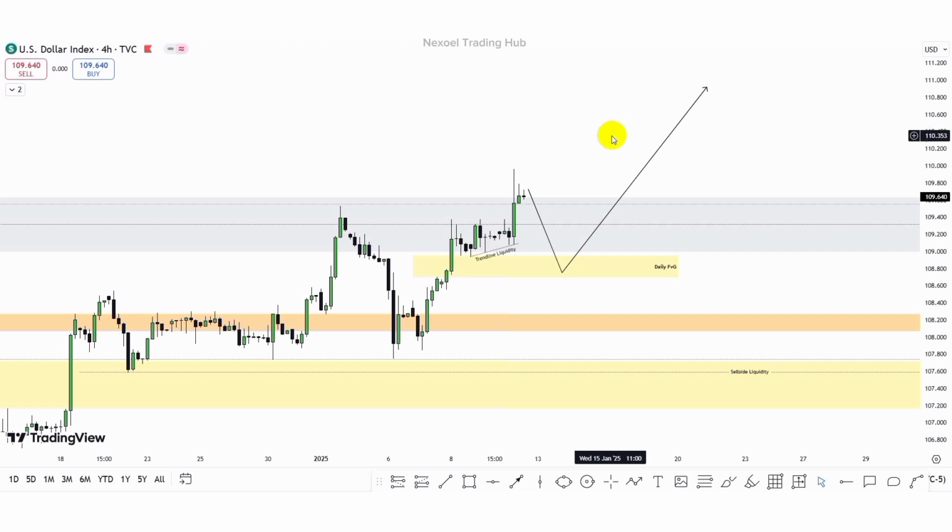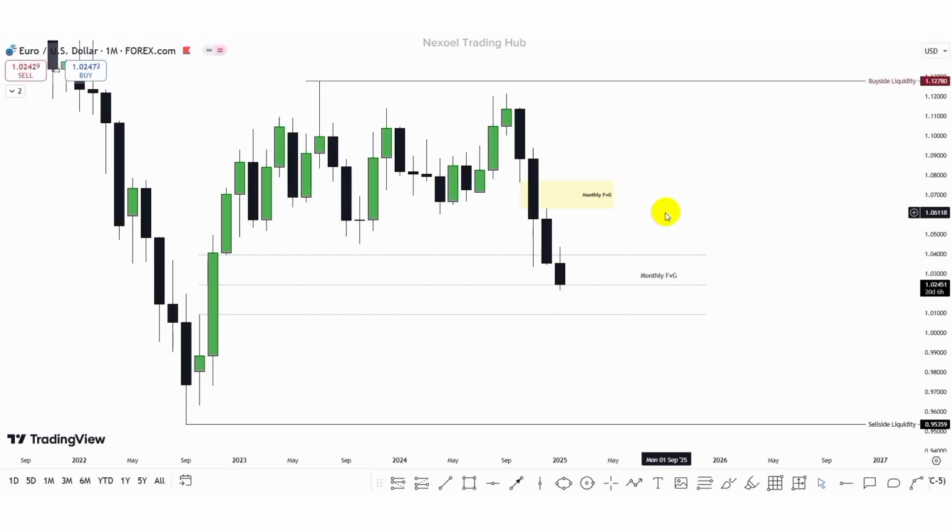Let's check out the Euro USD pair. This is Euro USD, and this is also the monthly time frame. Last week I told us to anticipate the pullback for price to mitigate the 25% of this candle wick, and we can clearly see price gave us that pullback, and then we have the bearish movement to the downside. So this is the monthly fair value gap. We are still expecting to see more bearish movements in the Euro USD pair if the DXY continues strongly bullish.